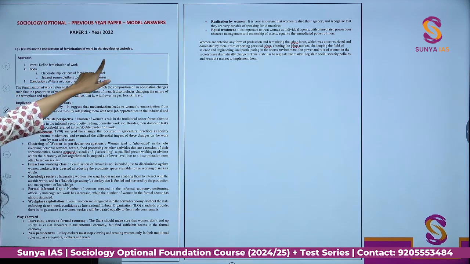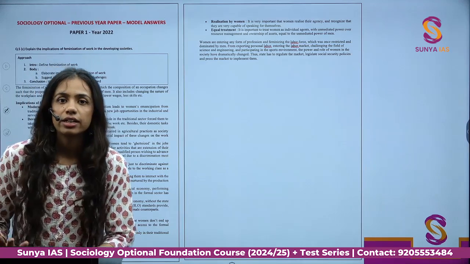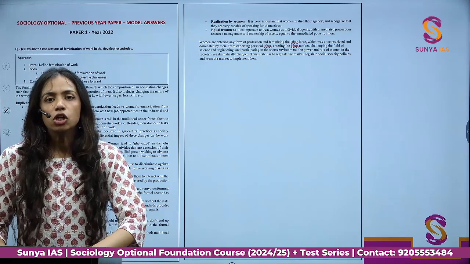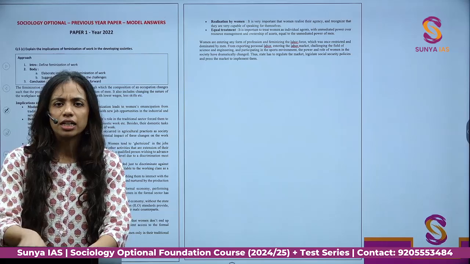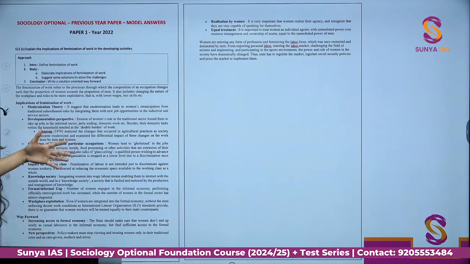Explain the implications of feminization of work in developing societies. So this is again a contemporary topic. This is not a standard question like what did this thinker say, critique it. Here you have to think on your own. So you define what is feminization of work. Now when you talk about implications, you talk about some sociological theories which can help you analyze this. You can talk about modernization theory, you can talk about developmentalists, double burden of work, informal sector. You can quote a couple of thinkers.